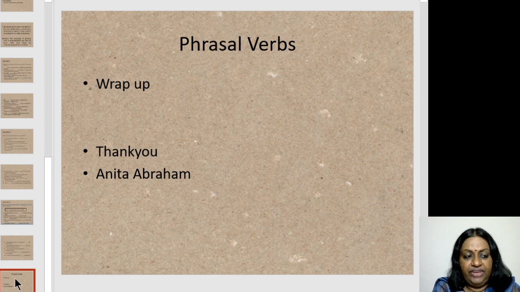Some phrasal verbs are always inseparable. You must always also remember that. For example, I came across some old photographs in the drawer. So came across is found. You cannot say, I came some old photos across in a drawer. That is wrong. I mean, you cannot do that. Some phrasal verbs are inseparable. I came across some photos in a drawer. That is, I found some photos in a drawer.